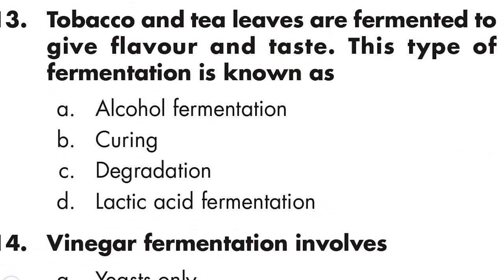Question number 13: tobacco and tea leaves are fermented to give flavor and taste. This type of fermentation is known as curing. Option B is right, curing.